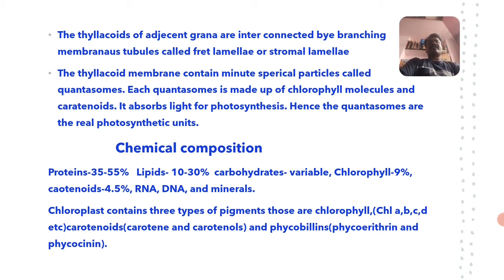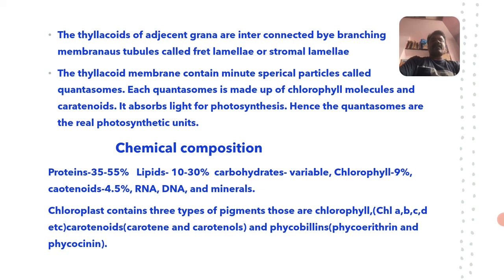Chloroplast contains three types of pigments. There are three different kinds of pigments present in the chloroplast. One is chlorophyll, that is chlorophyll A, B, C, D, E, even F is also there, etc. And carotenoids, in that carotene and also carotenols, that is xanthophyll.